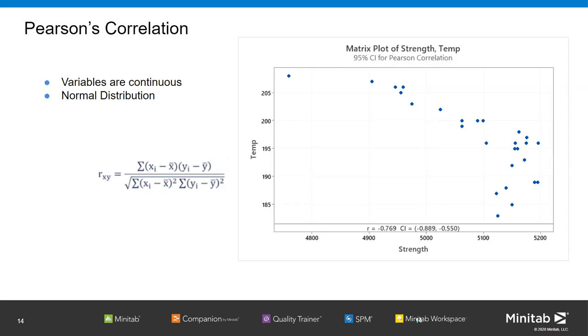It assumes that your data is normally distributed. If you want to check whether your data is normally distributed or not, I would request you to watch our previous webinar on normal distribution. You can go for an Anderson-Darling test to check for normality. For that, I'll go to my Minitab screen and show you how to calculate Pearson's correlation coefficient.